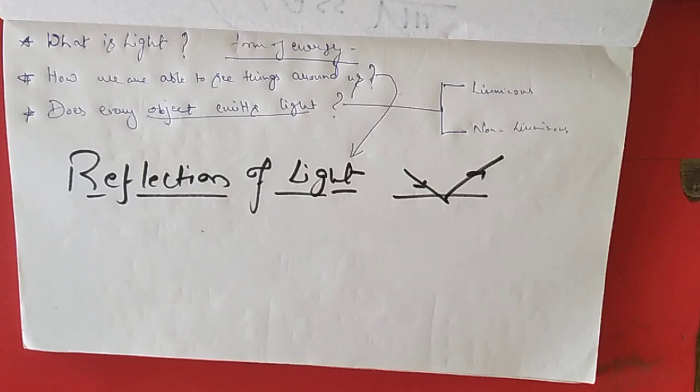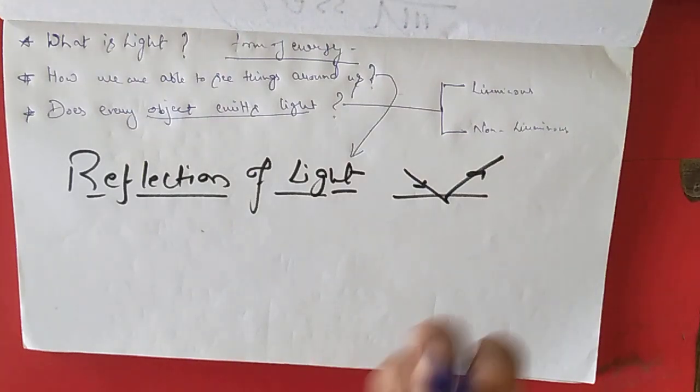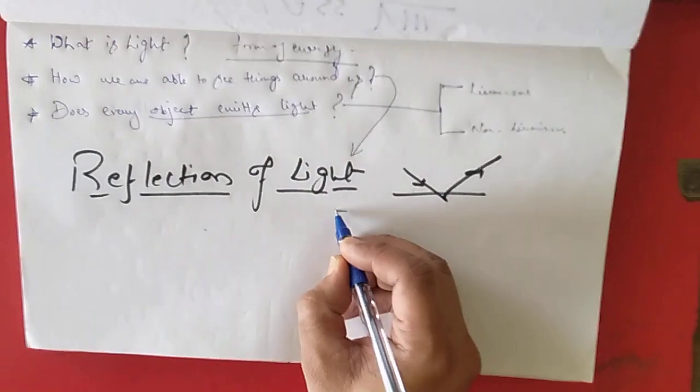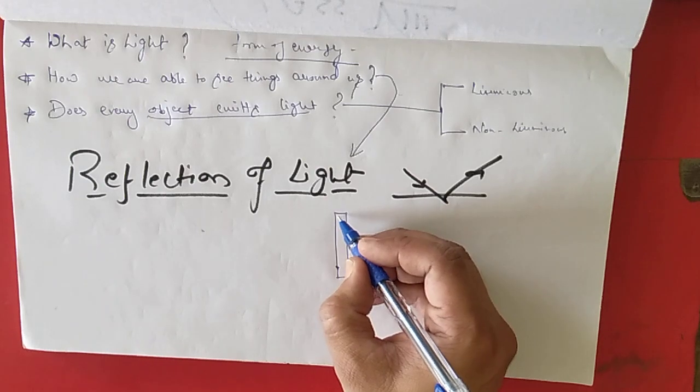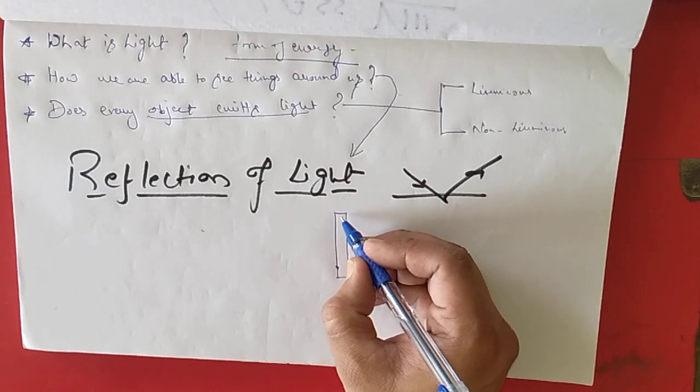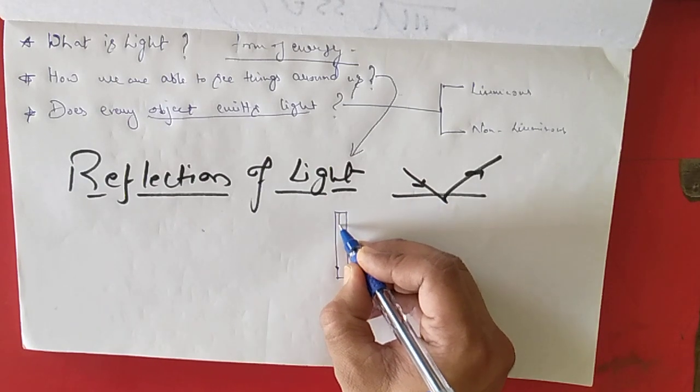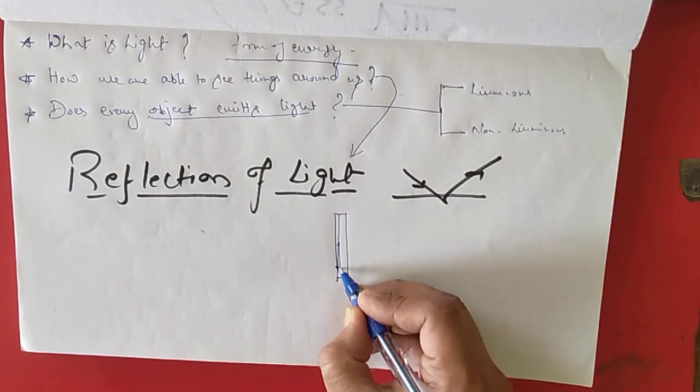Or we can say it bounced back into the same medium, and thus this phenomenon is called reflection of light. Okay, so let us understand the definition with a simple diagram. Here I am drawing a mirror. You might have seen a mirror very closely and you might have observed there are basically